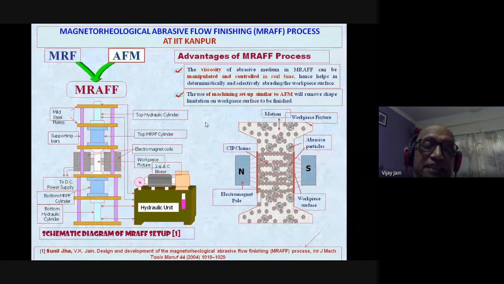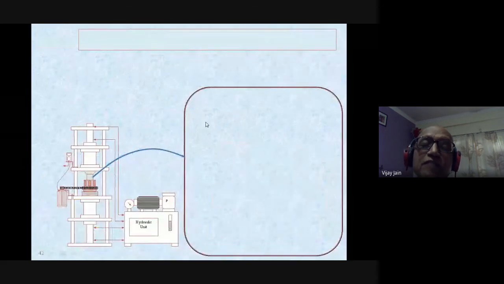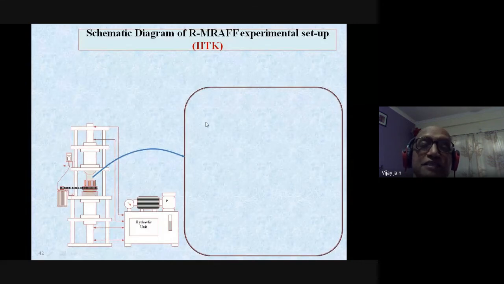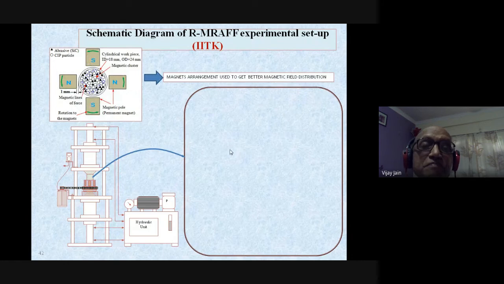But there are certain constraints of this particular process also. I will show you in the following slides. Now here is the schematic diagram, again the same one. This is the kind of magnet arrangement we have used. I will show you, this is the one. You have the south pole like this and the north pole. You can have different kinds of arrangements. I will show you in the following slides.